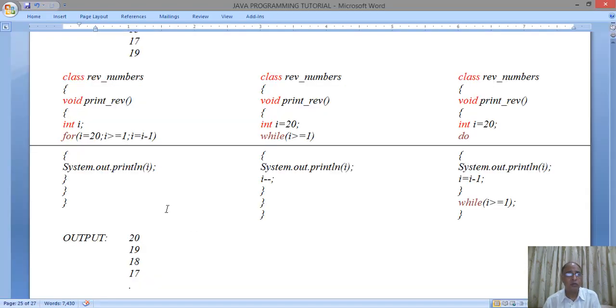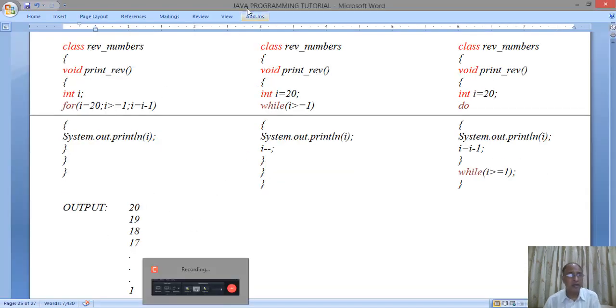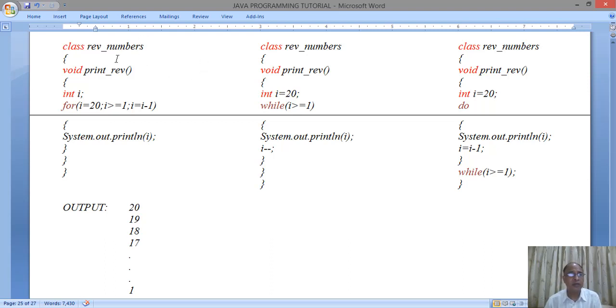Now we come back to see the printing of numbers in the reverse order. How to print the numbers in the reverse order using for loop, while loop and do while loop. So what we are doing, most of the things are the same. The name of the class, the name of the function is the same. int i, for i is equal to 20, i greater than or equal to 1, i is equal to i minus 1. Now here the initialization starts from the higher value and goes to the lower value. It means we have to go from higher to lower.